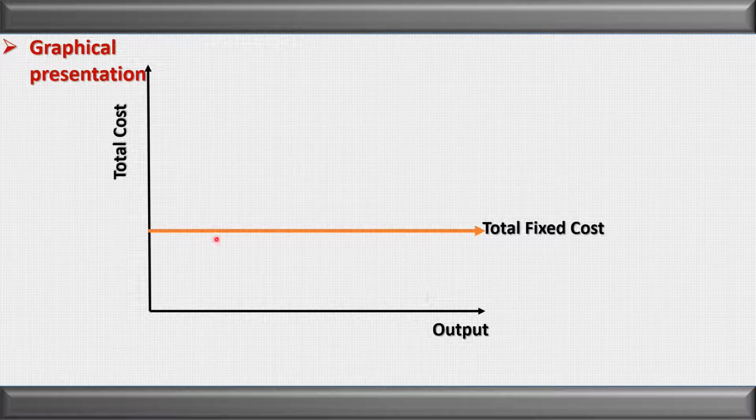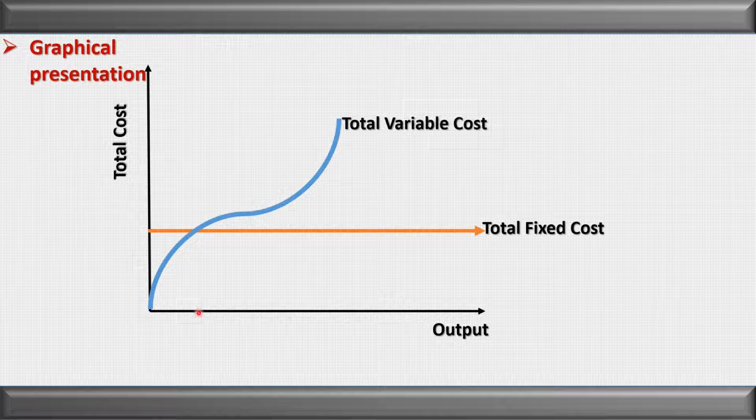Let us see the graphical presentation. This line represents total fixed cost. Total fixed cost is always parallel to the output axis and it is always constant. Why? Because total fixed cost remains fixed irrespective of the level of output. In the schedule we have seen total fixed cost is 5 and it is always constant, 5, 5, 5, 5. Irrespective of the output, it is the same. So total fixed cost is always parallel to the x-axis, that is output.